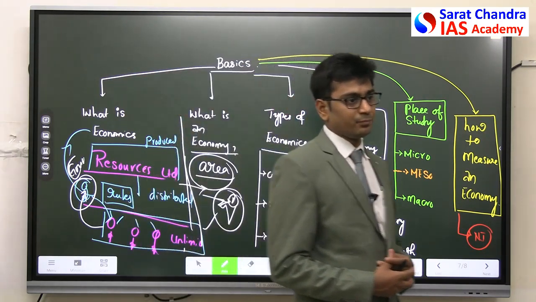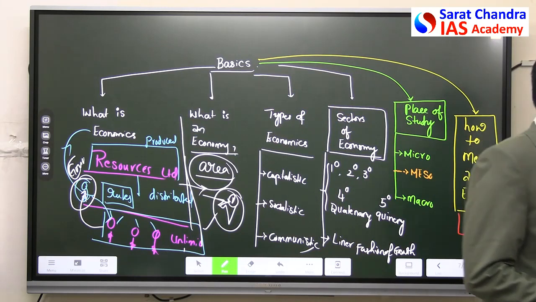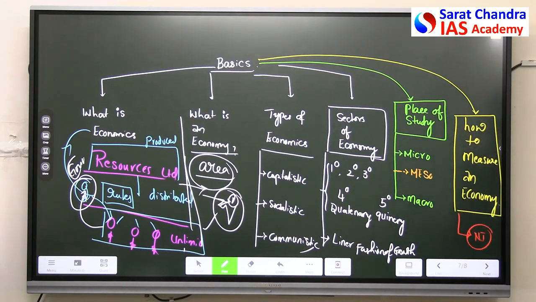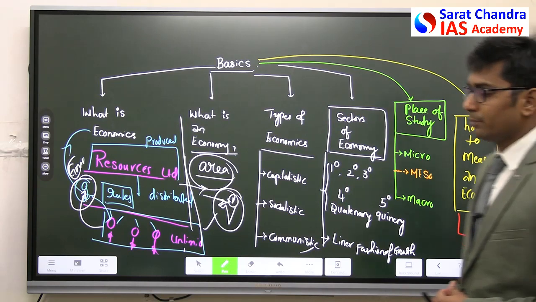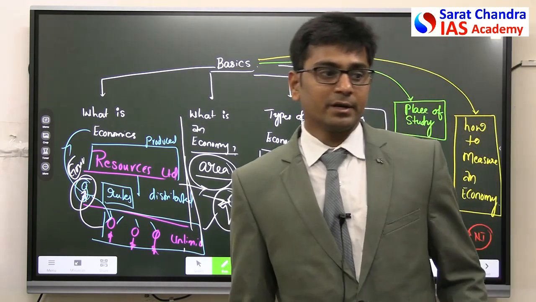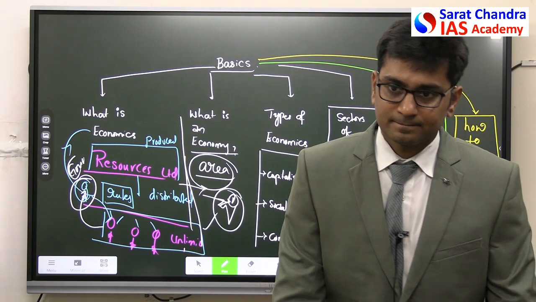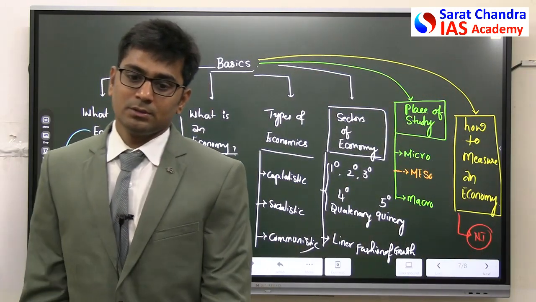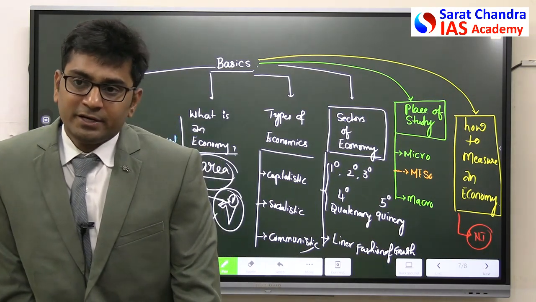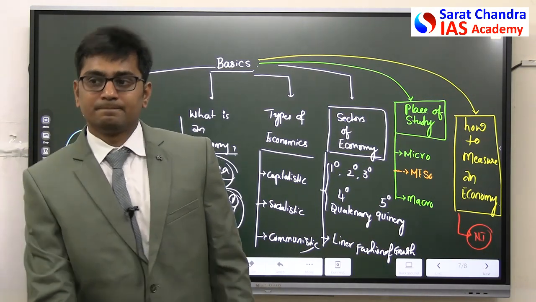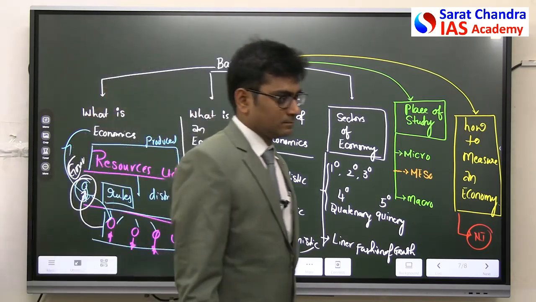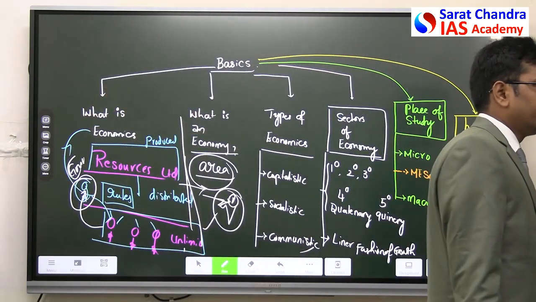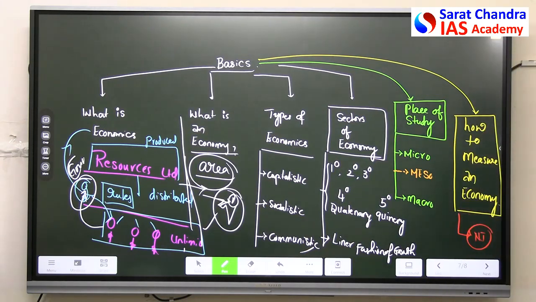It is also known as free market economics. Full stop. It means market will determine the production and distribution.